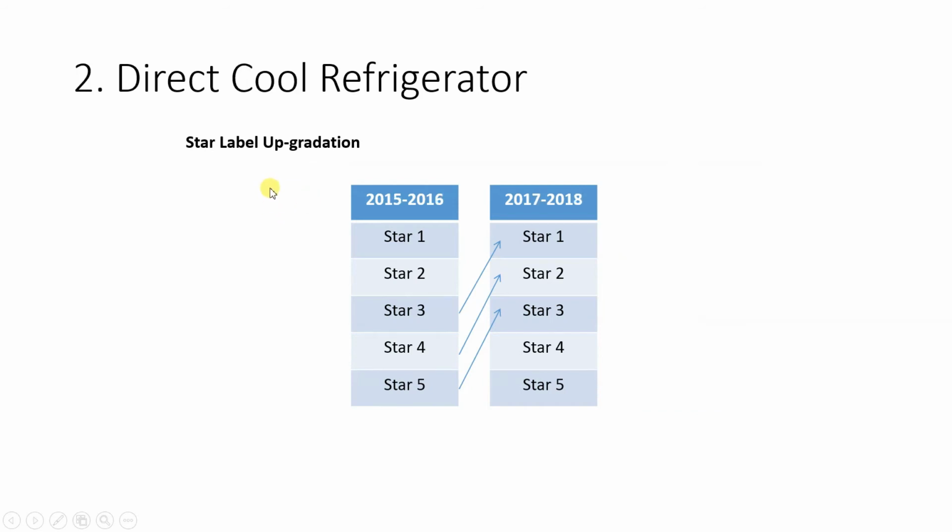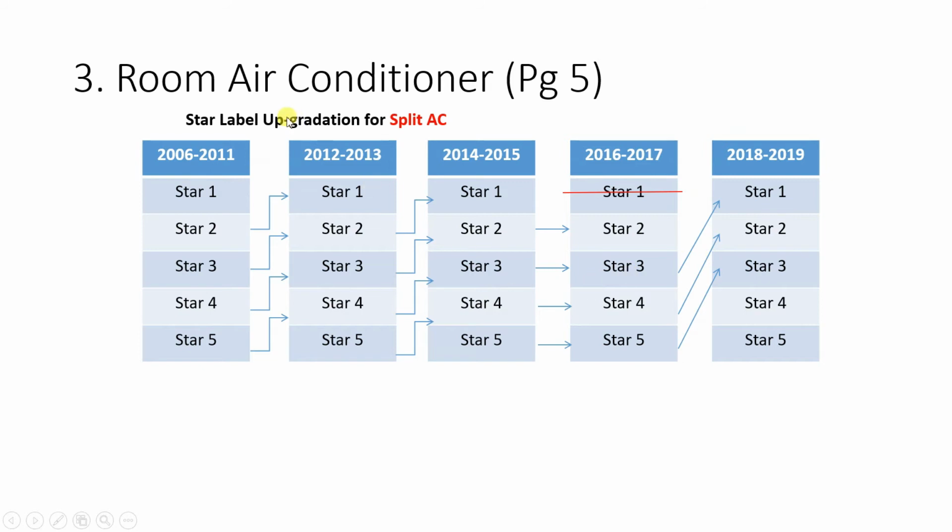The next one is the direct cool refrigerator, which is single door. Here also you can observe the star label upgradation, where a single door refrigerator that was 5-star in 2015-16 has become 3-star in 2017-18. Then similarly, the room air conditioner, which is split AC.